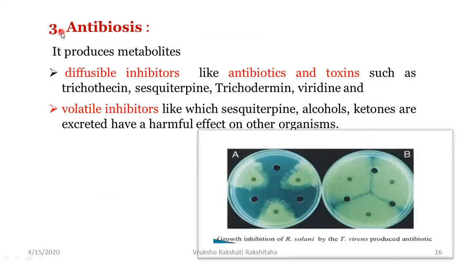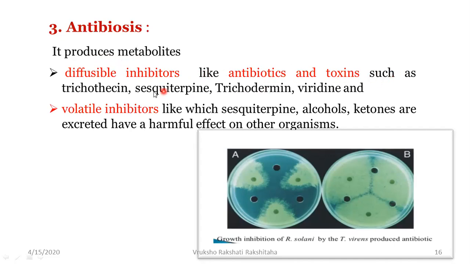The third mechanism is by means of antibiosis. That is, it produces antibiotics. So Trichoderma produces different metabolites. Some of them are diffusible inhibitors, like antibiotics and toxins that are produced.